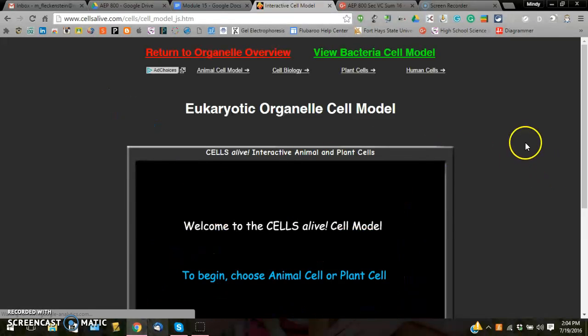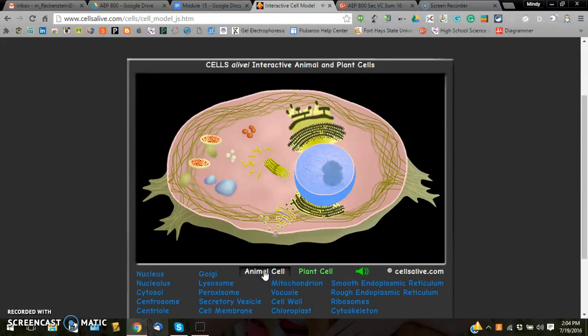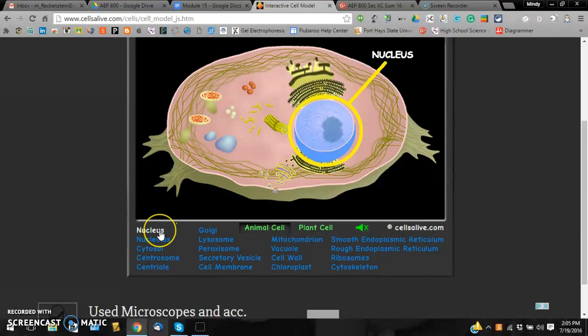This will bring up the page in which you pick either the animal cell or the plant cell. We'll just pick the animal cell for today. You can shut the sound off so that you don't hear the little dings every time. You can leave it on, it doesn't matter. You can start going through. It will identify each one that you go over, the nucleus of the cell, the nucleolus. It will surround the picture, each one that you go through.